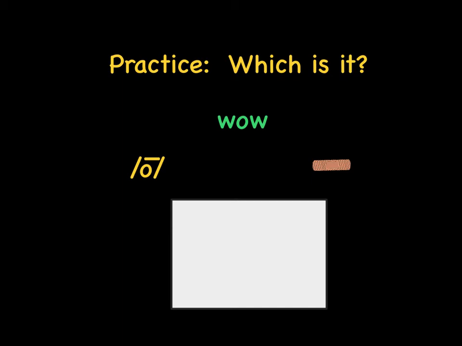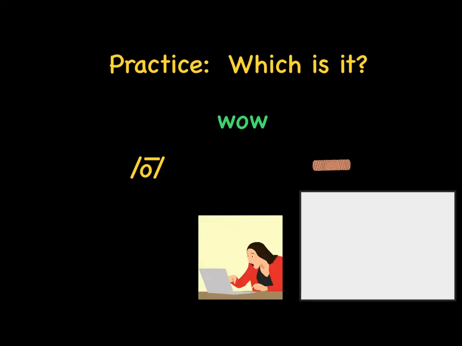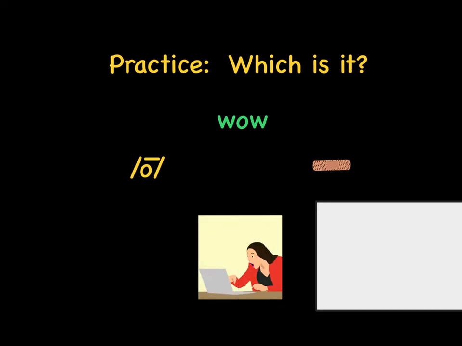What's this word going to be? The OW's at the end. So I know sometimes this can say O and sometimes this can say ow. I'm going to have to try both. If I try the O sound first, O, whoa, or I try the ow sound, ow, wow, they both technically could work. This one, though, is going to say ow, like, wow, look at this video.